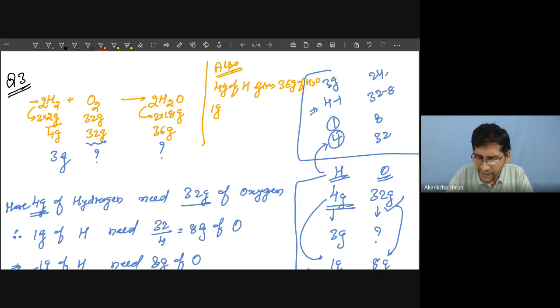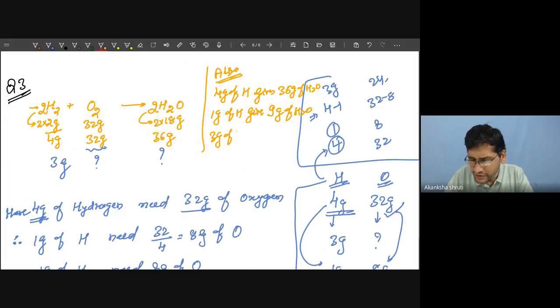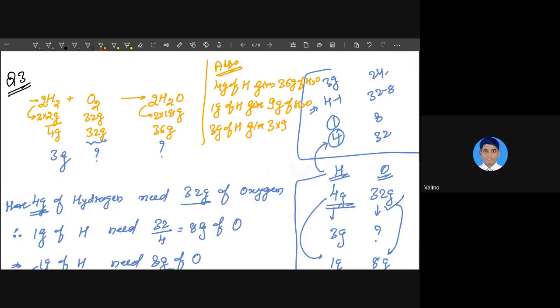So 1 gram of hydrogen will produce how much? 36 by 4. So it becomes 9 gram of water. So 3 gram of hydrogen will give how much gram of water? 3 into 9, 27. Good.